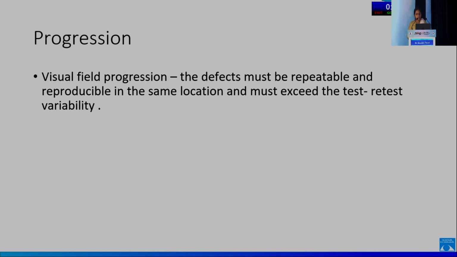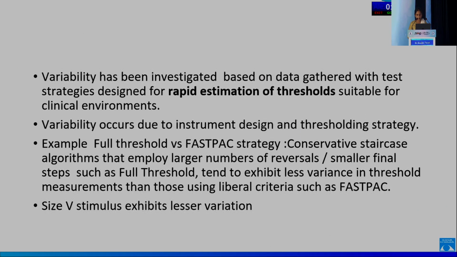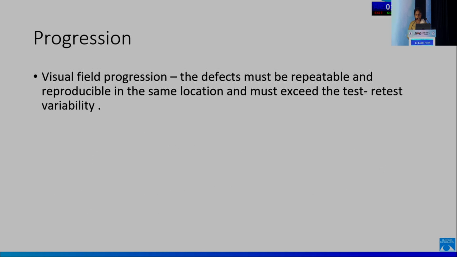Unlike the psychophysical test, variability can also be investigated based on data gathered with test strategies designed for rapid estimation of threshold, which is suitable in clinical environments. Variability may occur due to instrument design and thresholding strategy. For example, if we take full threshold versus fast strategy, we find that the full threshold tends to exhibit lower variance than the fast strategy because of its ripple criteria. A size V stimulus would also exhibit lesser variation.